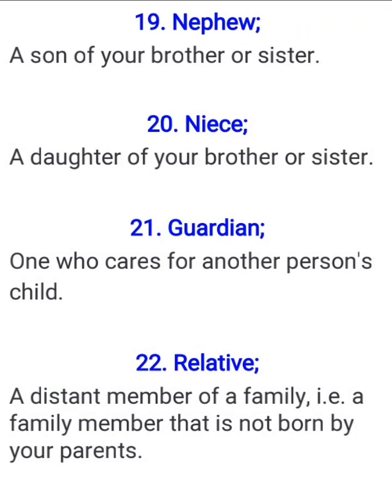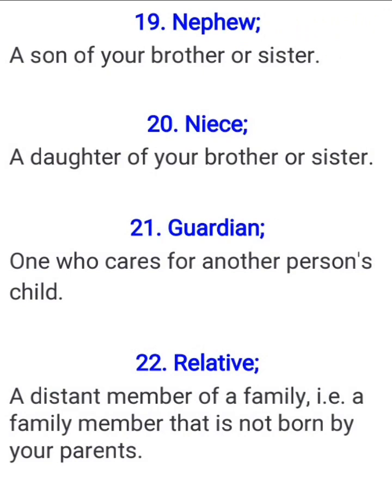Sometimes it doesn't mean that the person being taken care of by a guardian is usually an orphan. No, it's possible the person has parents but is not living with the parent. The person is living in a distant place under the care of another parent. So those parents will be the person's guardian. And so we want to take note of that.